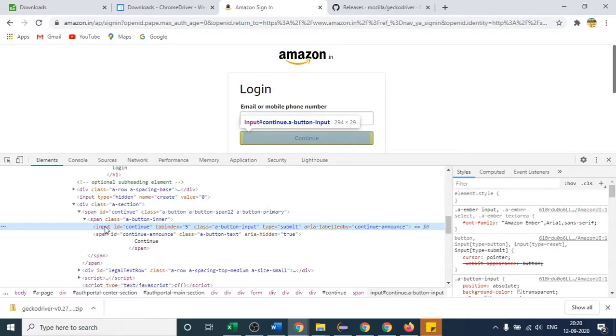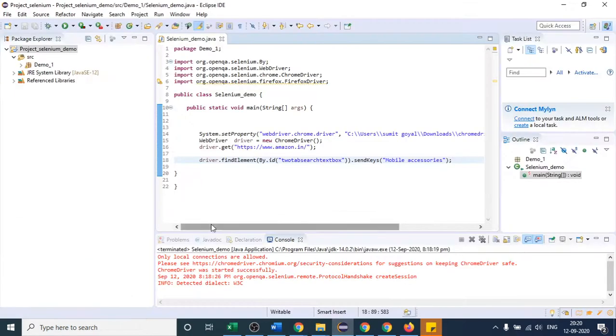Here the tag name is input, ID is an attribute, tabindex is an attribute, and class is also an attribute. Likewise, there are so many attributes present. As we are dealing with the ID locator, I have to consider only this one, the value of our ID attribute. So I will copy this. I am commenting out this line as of now.